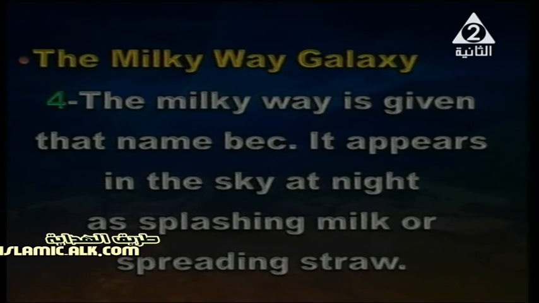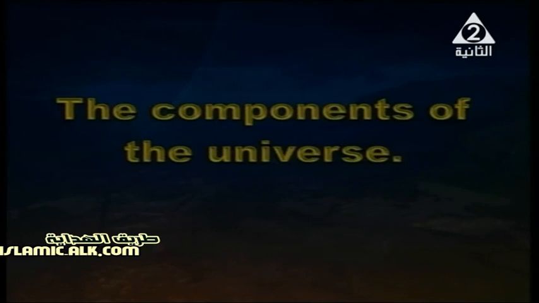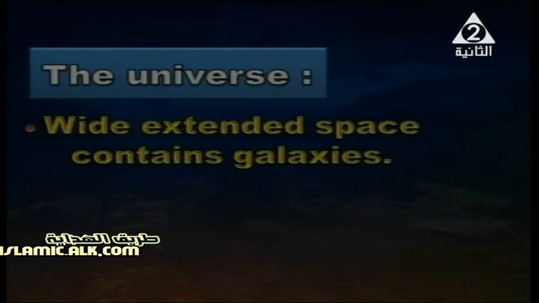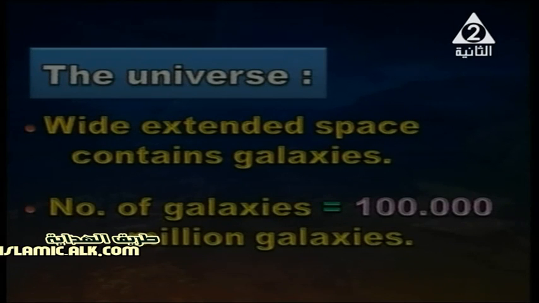My dear, look at this. We have something important here. Do you think what this is about? The components of the universe. Components. I think I understood it, and you too. The universe is a wide extended space. It contains what? It contains the galaxies. Also, there is a number of these galaxies. It's about what?